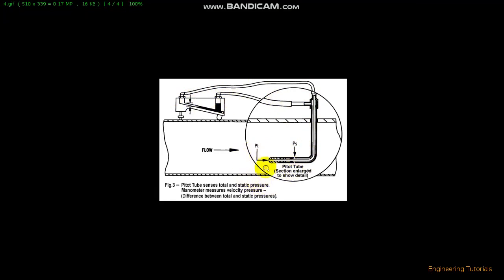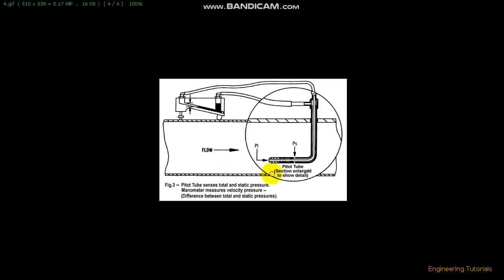When you insert the pitot tube inside, it basically senses the total and static pressure, and the manometer over here measures the velocity pressure. That is the difference between total and static pressure.